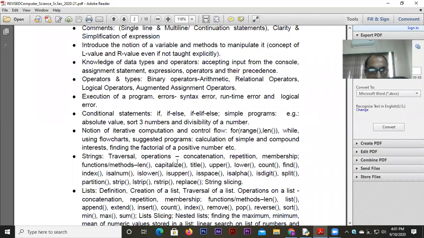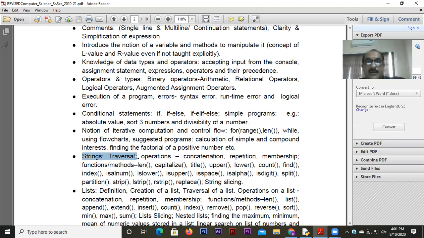what they're saying. What I realized is that some of the things we have not discussed by the keywords or by the actual words. Probably you know it, and in some cases you may not know it. Like, look at this, the string chapter starts with string traversal. Traversal, I believe all of you are familiar with.